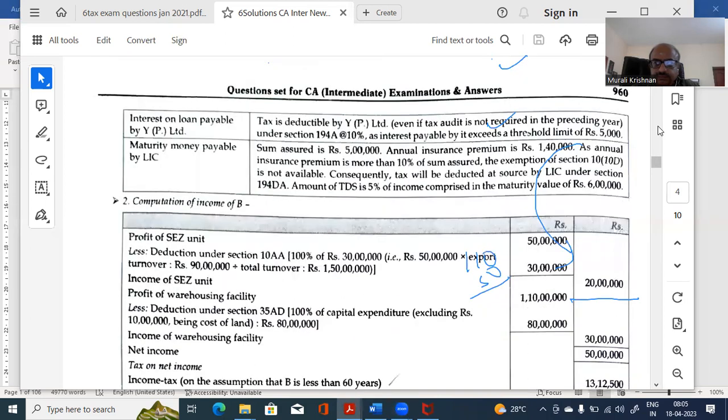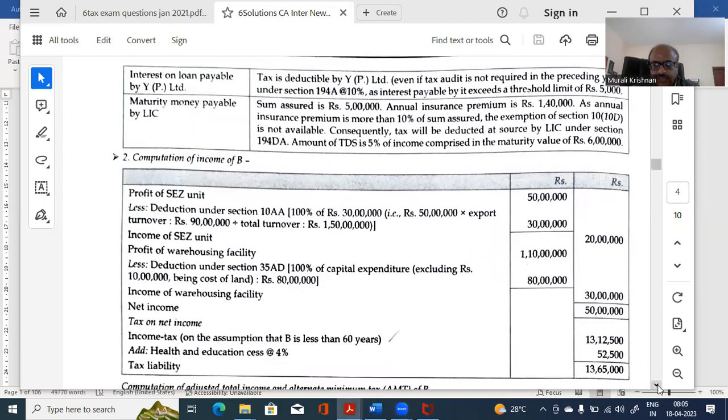See, this 50 lakhs plus this 1,10,000. That is what you will get there, because you are disallowing the expenditures, as if you have not got that.